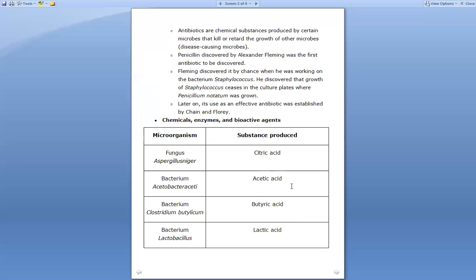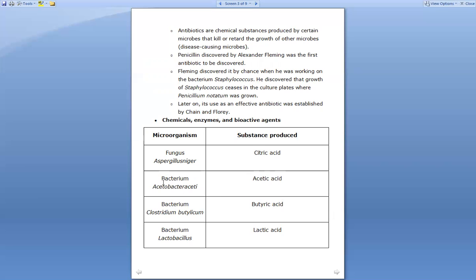Right now we are going to see the different types of microorganisms, and along with each microorganism we are going to see what kind of substances are produced. So the first is the fungus Aspergillus niger. Aspergillus niger is the fungus which is useful for the production of citric acid. If we want to produce citric acid at an industrial level, then we need to use this fungus.